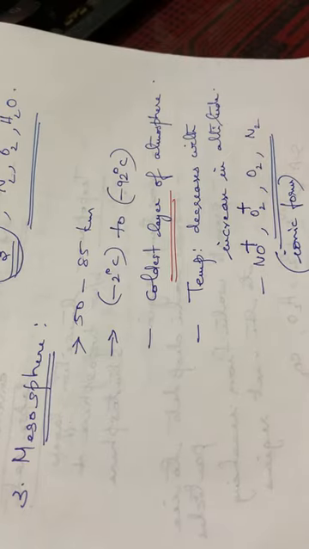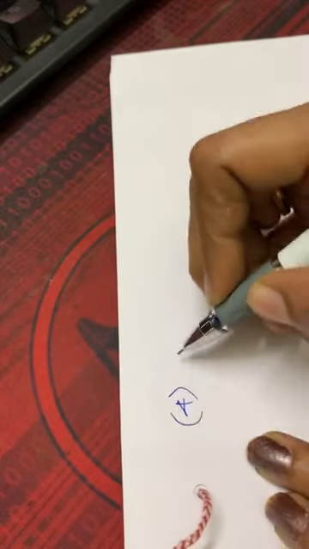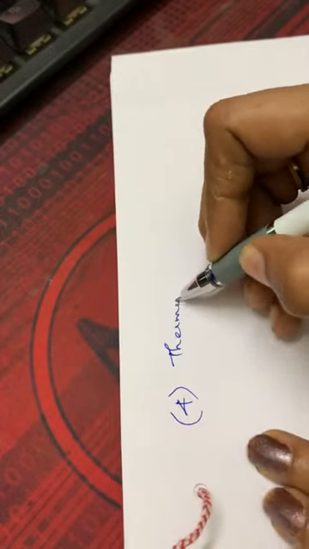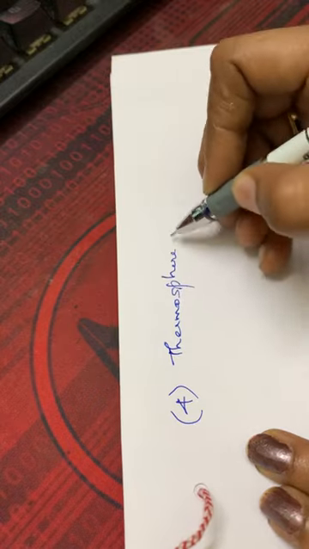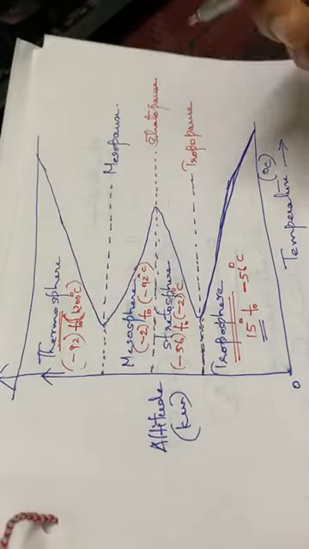Okay, hope you are clear with this. And then the fourth one, that is the thermosphere. See here, just go through the graph. Thermosphere.